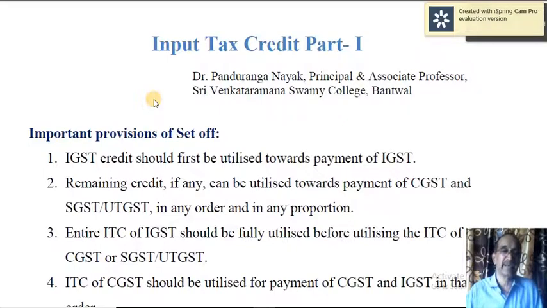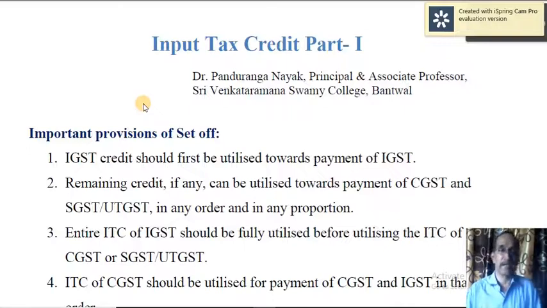IGST means Integrated Goods and Services Tax. CGST, Central Goods and Services Tax. SGST, State Goods and Services Tax. UTGST means Union Territory Goods and Services Tax.